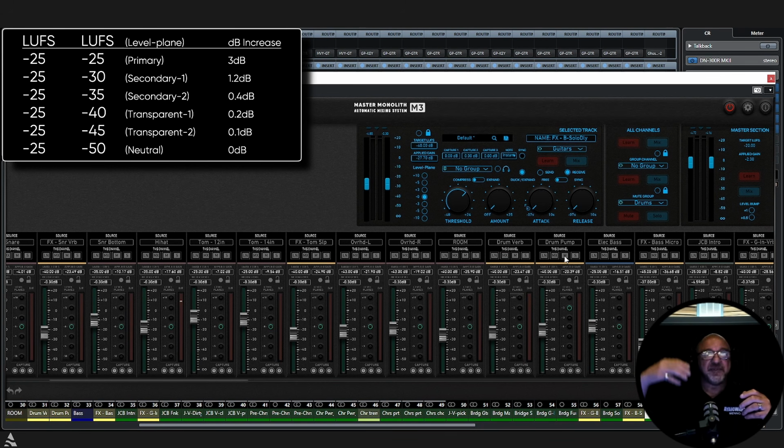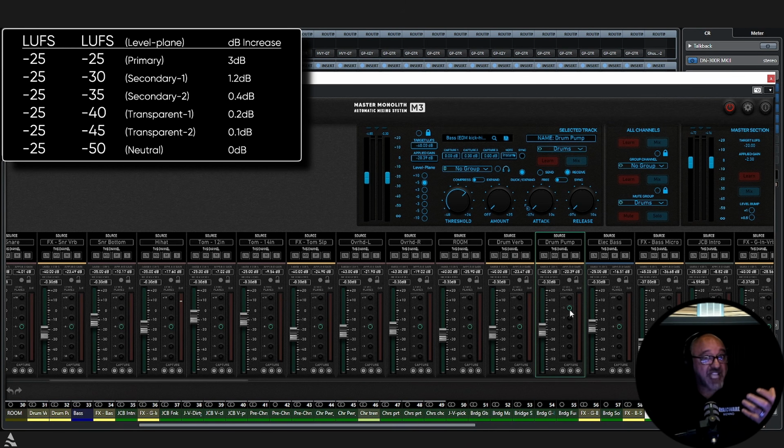If I go to secondary 2, which actually then added 0.4 dB, almost a half a dB of volume, as we just did right here with the pumping drum, by moving it. We just used the level plane buttons here, and instead of minus 40, we bumped them up to minus 35, which is our secondary 2.